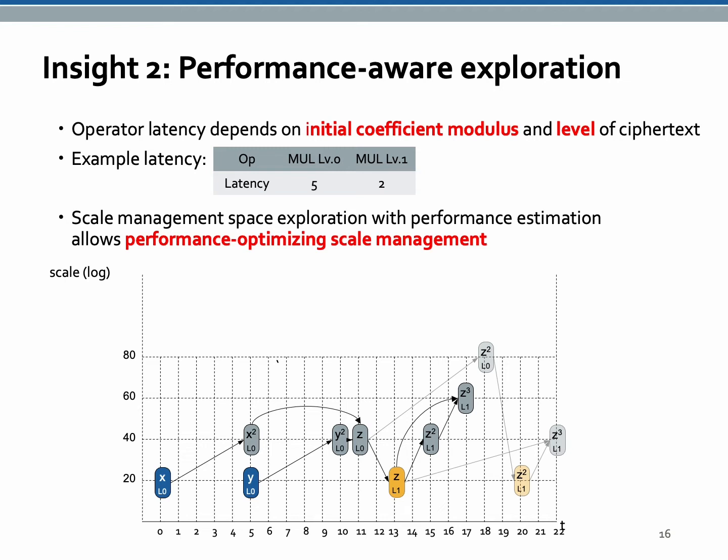In the scale optimal program, z square is calculated from z at level 0 and then rescaled. Compared to z square from z at level 1, the scale is smaller. But the multiplication on level 0 is more expensive than level 1, so the latency is larger. Because finding a faster scale management option is not straightforward, the compiler needs to explore the scale management space. Scale management space exploration with performance estimation allows performance optimizing scale management.